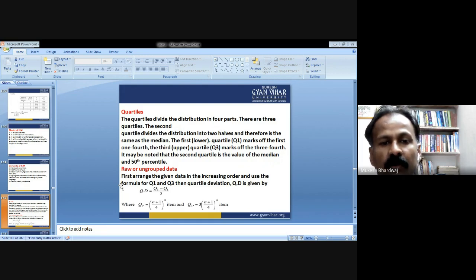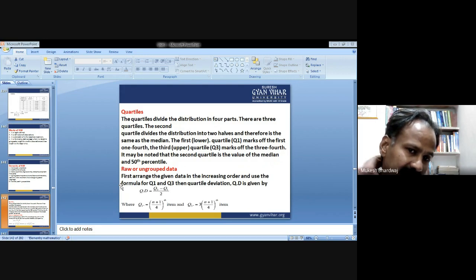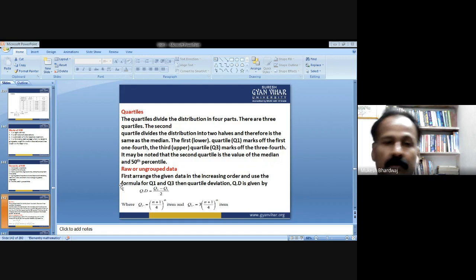So for raw or ungrouped data, if you want to calculate the quartile, we can find the quartile deviation by using the formula QD equals to Q3 minus Q1 by 2. So for the quartile deviation, we need to calculate Q1 and Q3.